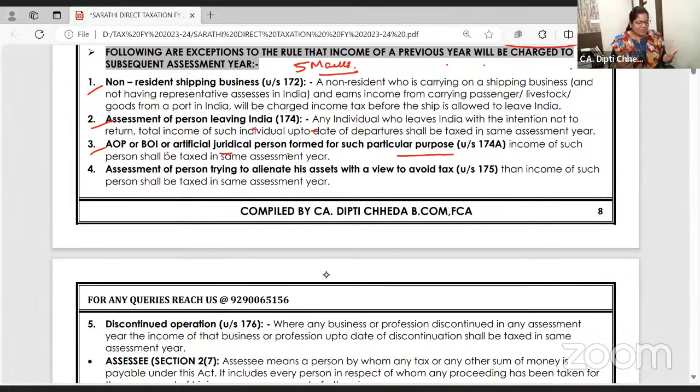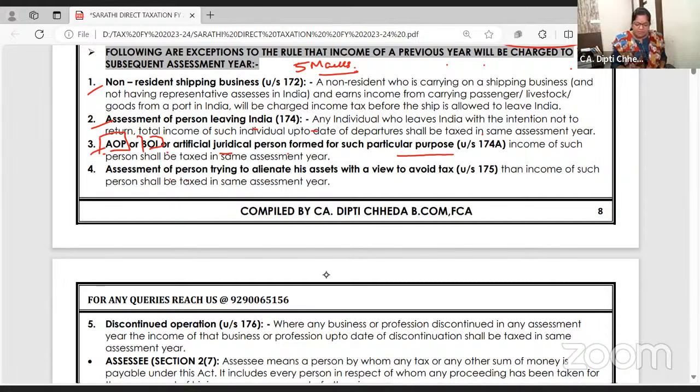Right? Clear to all of you? Then these kind of people come together, they are called as body of individuals. So when these body of individuals or AOP, association of persons, one partnership firm, one HUF, come together for a project and disperse, better pay the tax on the venture together and then bye-bye.